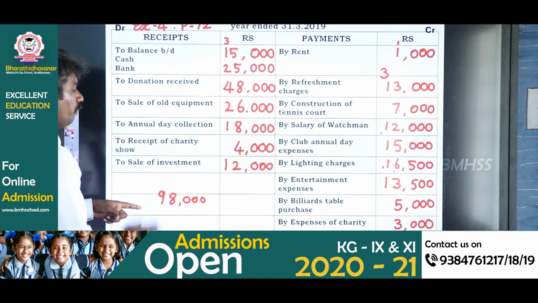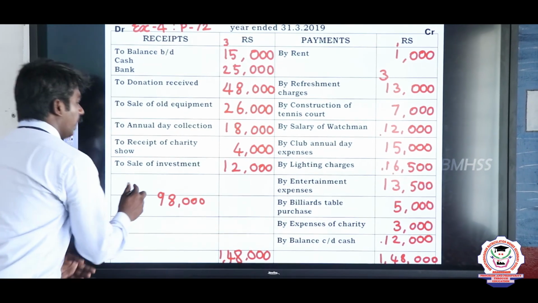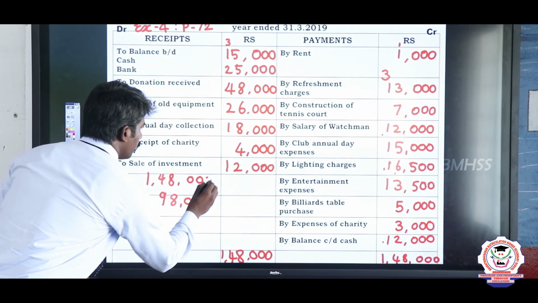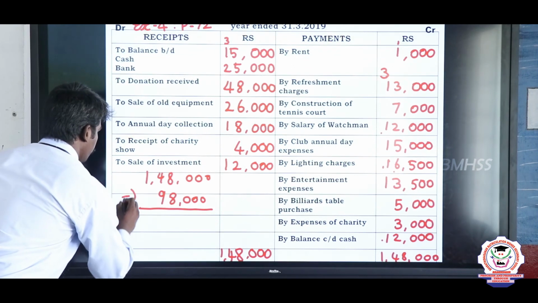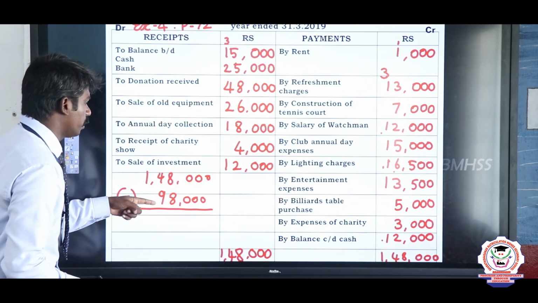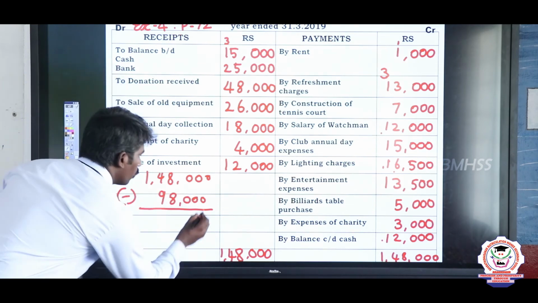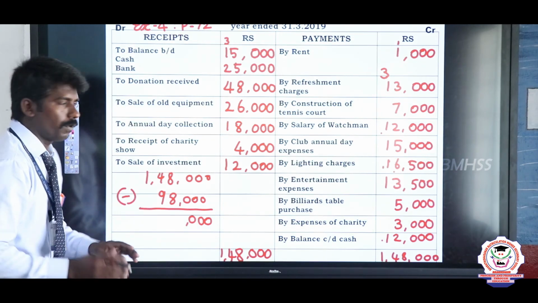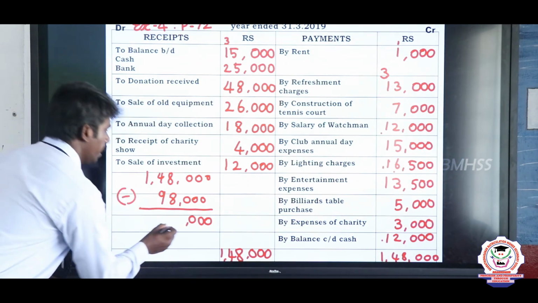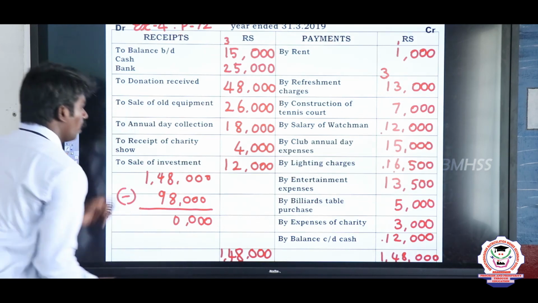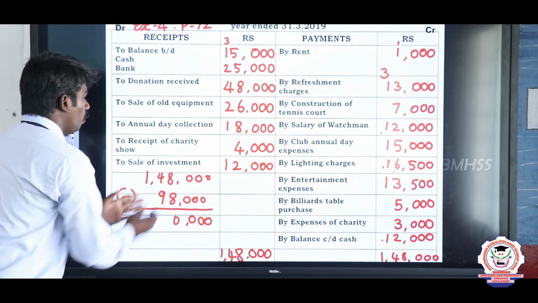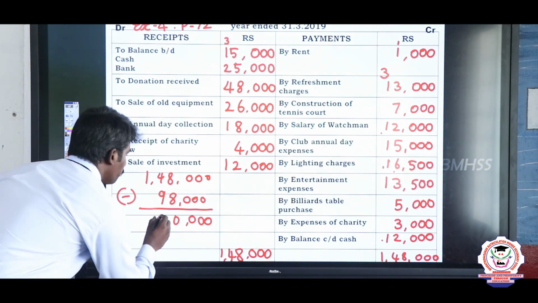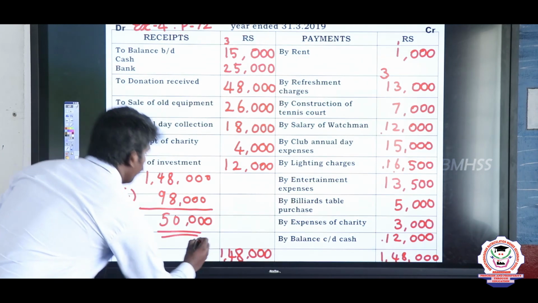Then what should we do? We have to deduct 98,000 from 1,48,000 rupees. So write 1,48,000 rupees. From 1,48,000 we have to deduct 98,000 rupees. So 0 minus 0, 0, 0 minus 0, 0. Hundreds are over. Then we move on to the thousands side. 8 minus 8, 0. 4 minus 9 is not possible. So we borrow 1 from here. 14 minus 9, what's that? 5. Then we finally got 50,000 rupees.